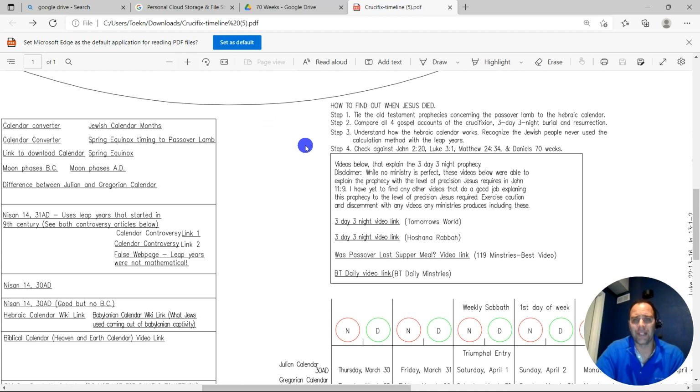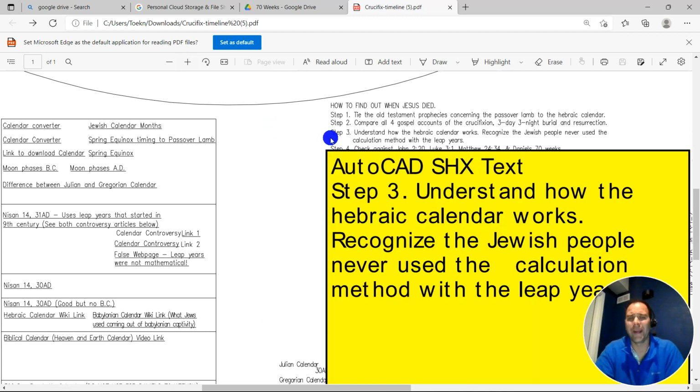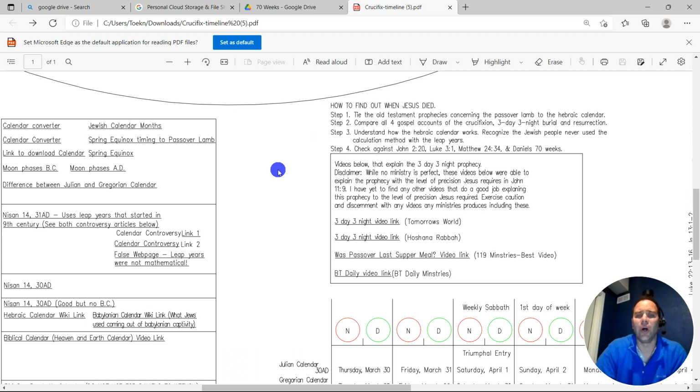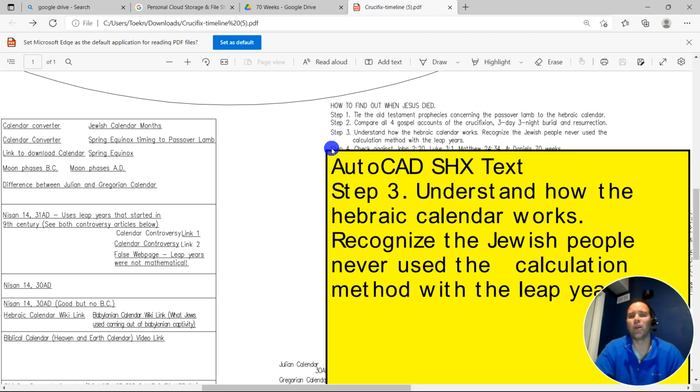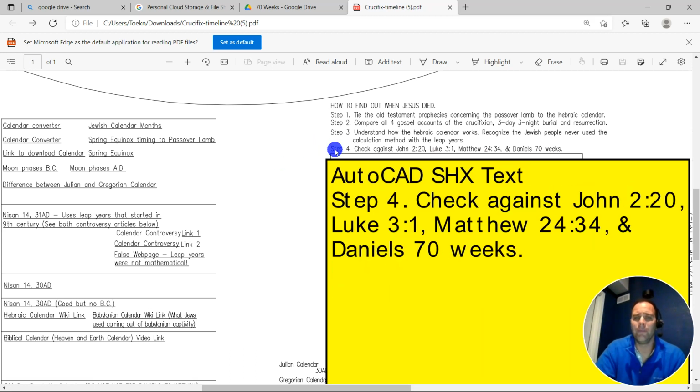Then step 3, understand how the Hebraic calendar works. Recognize that Jewish people never use the calculation method with the leap years. That is so important. And then step 4, which I'm going to go over in part 2, is we check against John 2:20, Luke 3:1, Matthew 24:34, and Daniel's 70 weeks. Alrighty, it all has to line up.